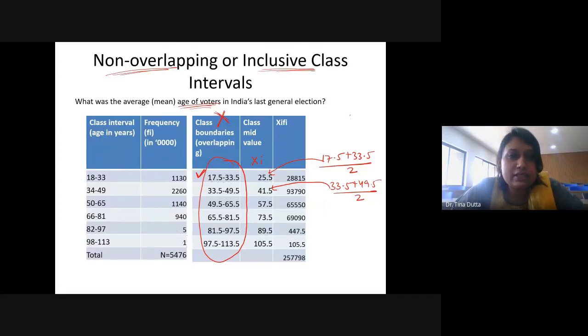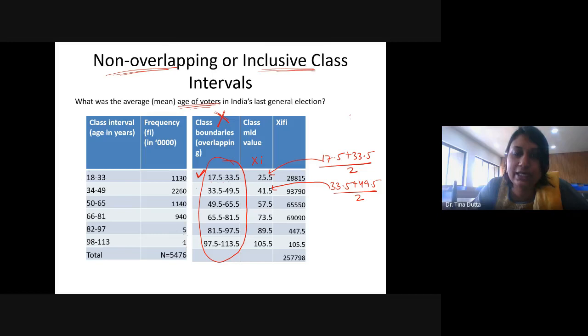But the problem arises because generally in examinations, you are given the same data set and required to calculate mean, median, mode, standard deviation and everything, all those things for the same data set. Now, if you are calculating the mean and you are not converting this class interval into an overlapping class interval, there will be no difference at all. The answer will be the same. But for median and mode, the difference will be substantial because in our median and mode formulas, the lower bound of the median class or the modal class is taken in the calculation.